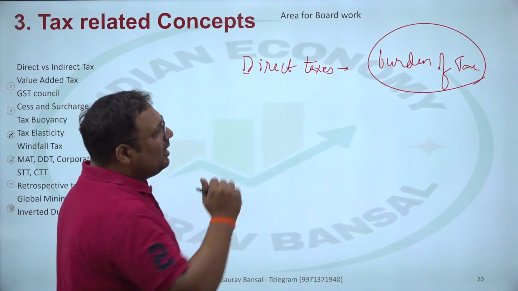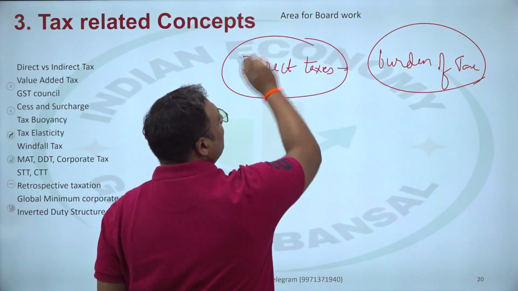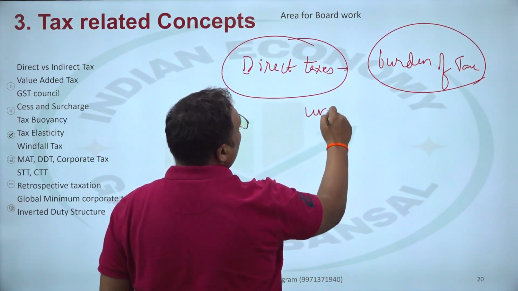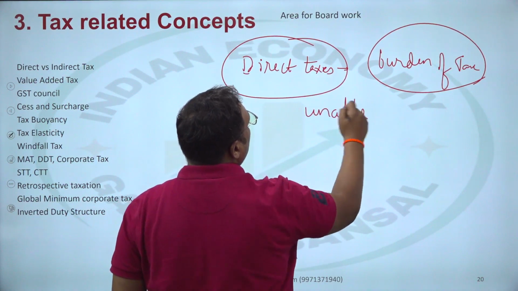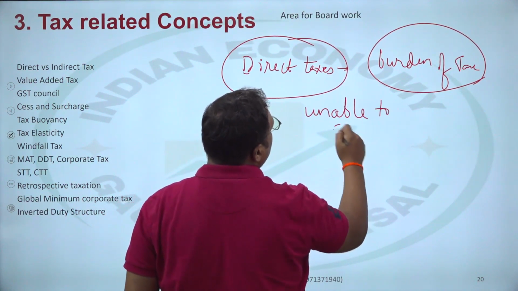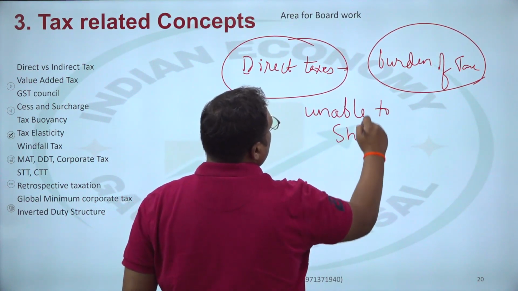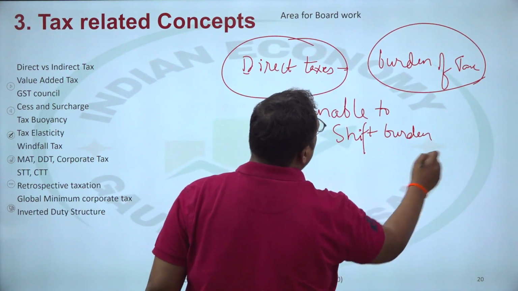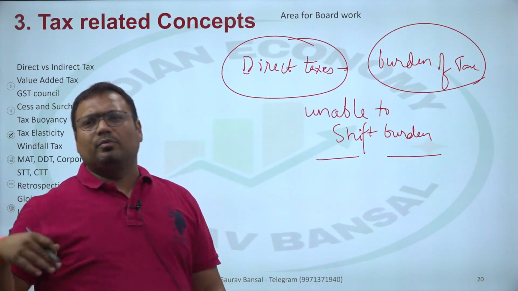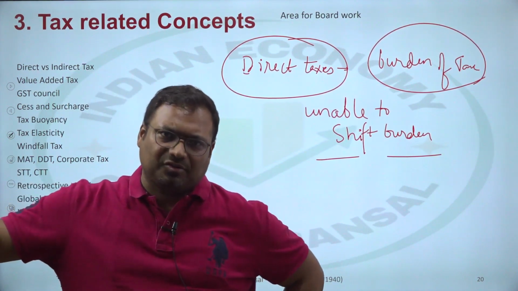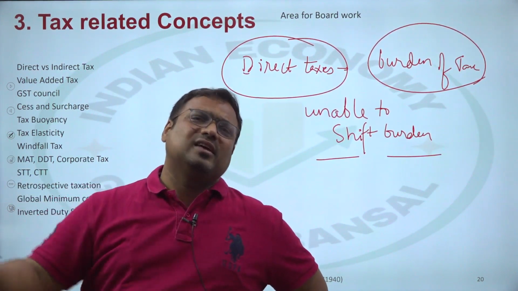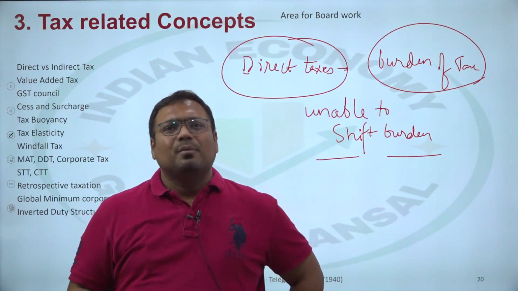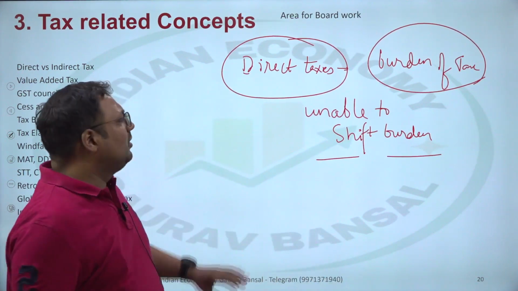And if the person is unable to shift the burden, it is a direct tax. Unable to shift burden. Ultimately there is someone who pays the tax, and usually in most circumstances it is the customer. In rare circumstances sellers may bear the burden of tax, but generally it is the customer.